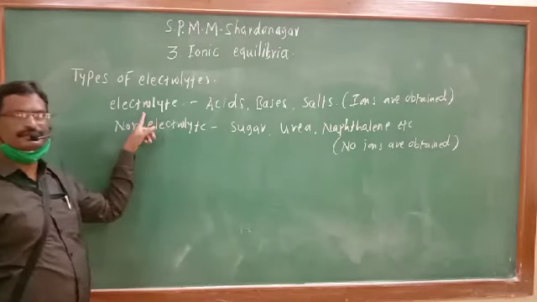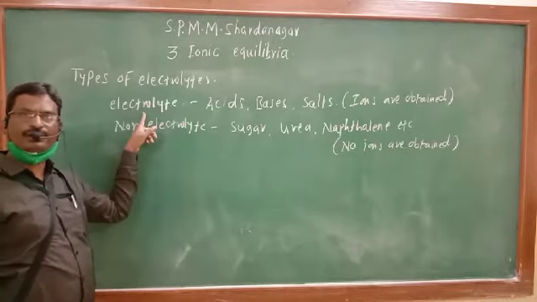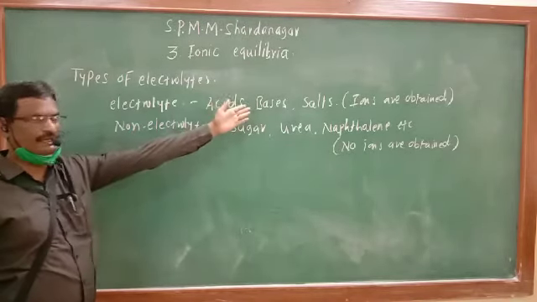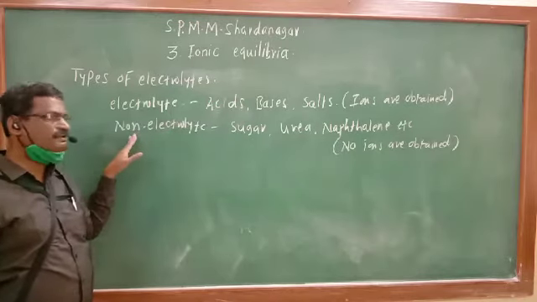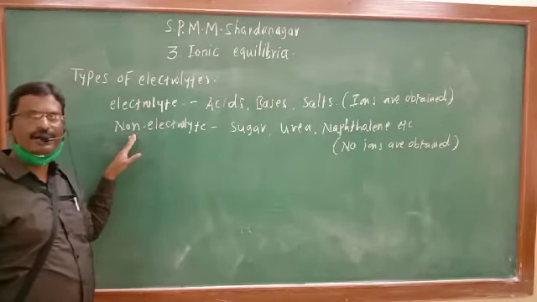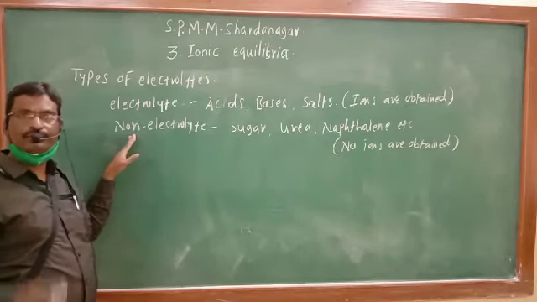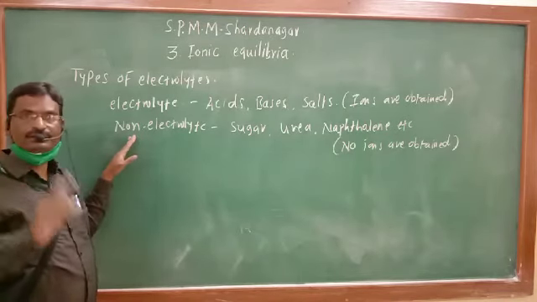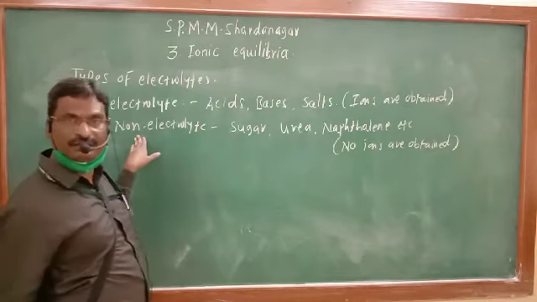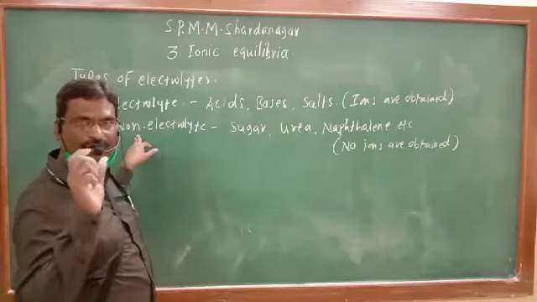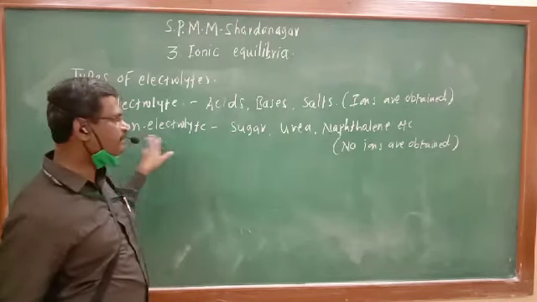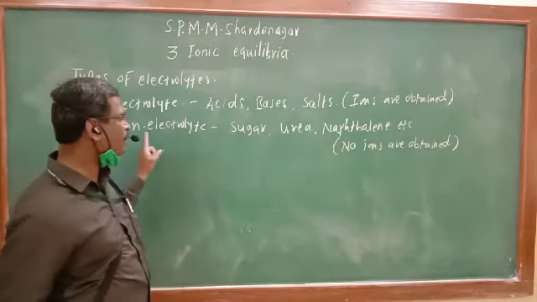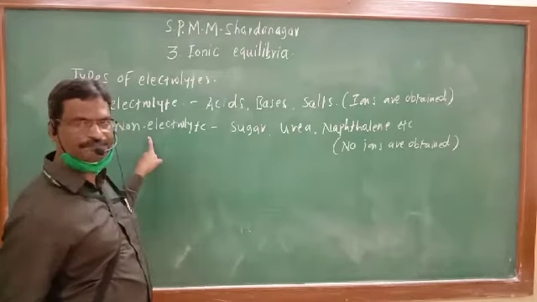An electrolyte is a substance which, whenever added to the water, undergoes dissociation producing the ions. A non-electrolyte is a substance which, whenever added to the water, may or may not dissolve in water, but it will not lose its identity. It will not form ions. It is present in the original molecular formula.